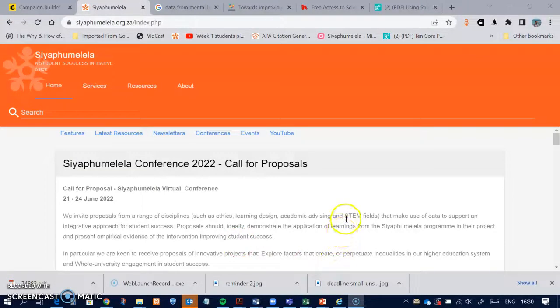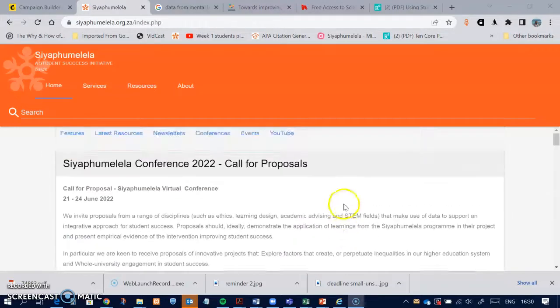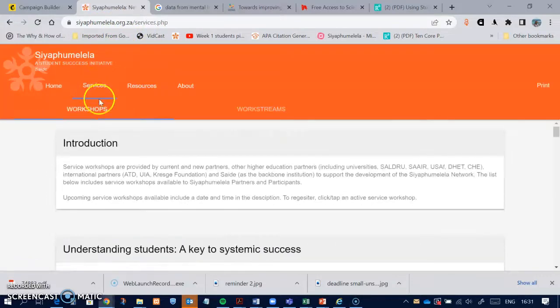To find information about services offered by the Siyaphumelela network, you can navigate to our homepage on our Siyaphumelela website at siyaphumelela.org.za and then click on Services. You will then be presented with two tabs, namely Workshops and Work Streams.